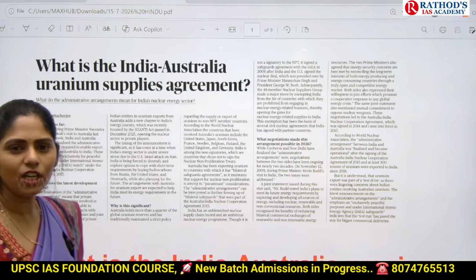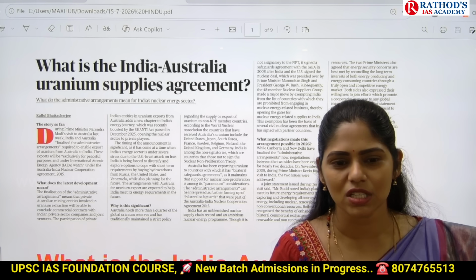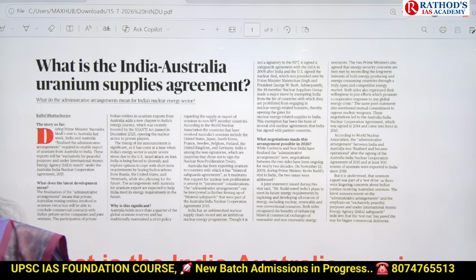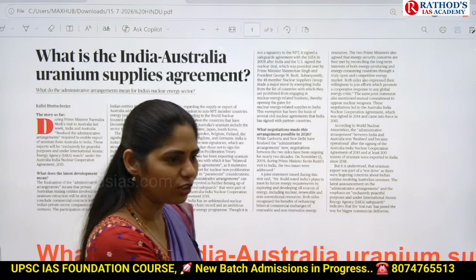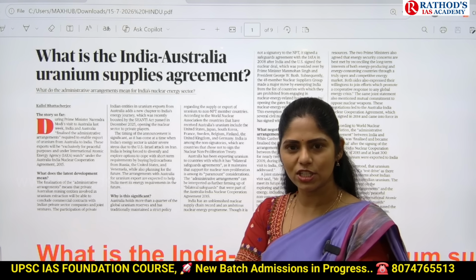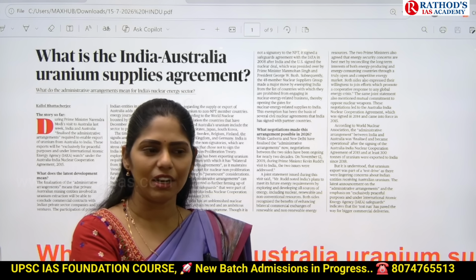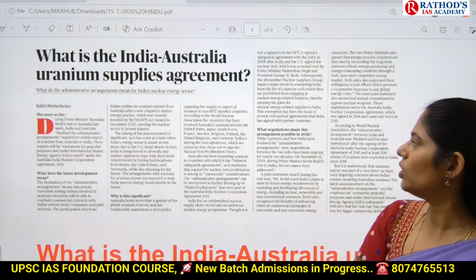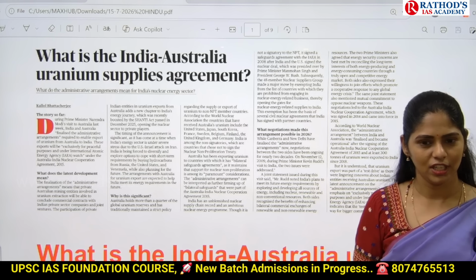Can anyone recall which is the recent act brought by the government where we are promoting private sector entry into nuclear power generation? Shanti. Yes, you know that, right? Recently the government came up with this Shanti Act, which was passed in December 2025, encouraging the private sector in power production, especially nuclear power production. But what is the material that we need to start this? We need uranium. So this uranium supplies agreement will help the Shanti Act, right? Yes or no? Can you connect this?